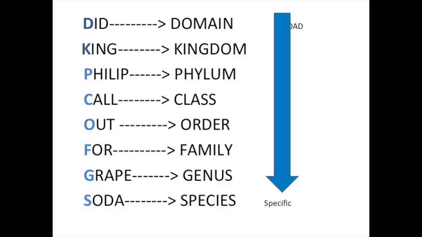We can use a mnemonic device to help us remember the order of the classification system. So we can use the sentence, "Did King Philip call out for grape soda?" to remember the domain, the kingdom, the phylum, the class, the order, the family, the genus, and the species.